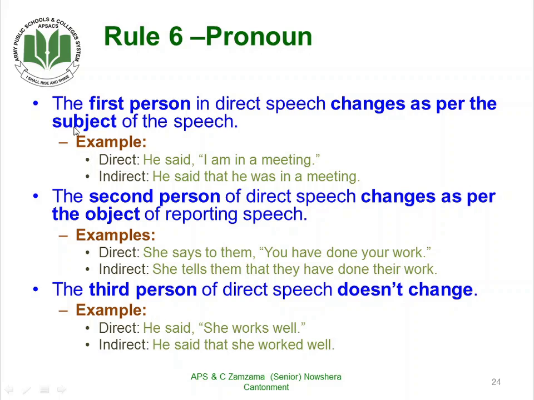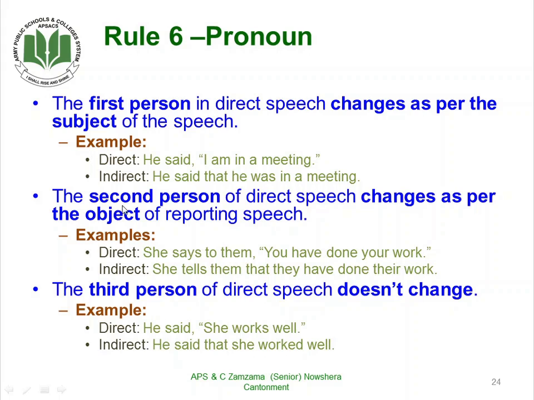For example, he said, "I'm in a meeting." Here we have the first person, so first person will change according to the subject of the sentence. The subject is he here. So, in the indirect speech, it will be like, he said that he was in a meeting. I will change into he because the subject is he.